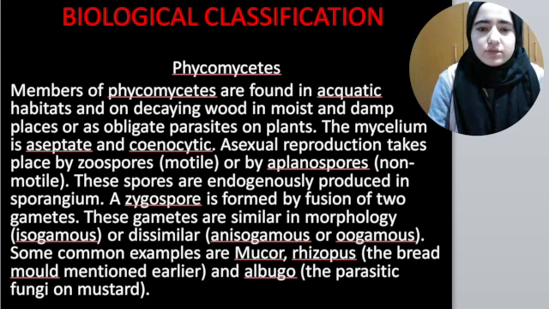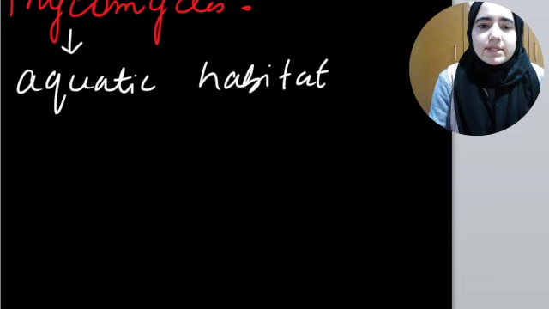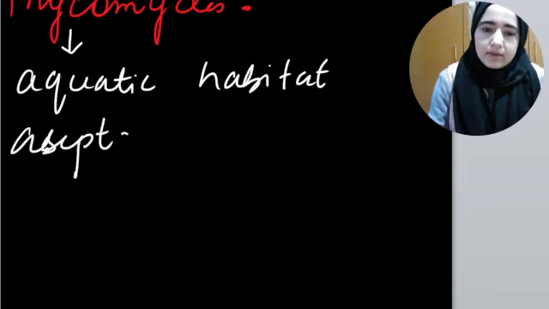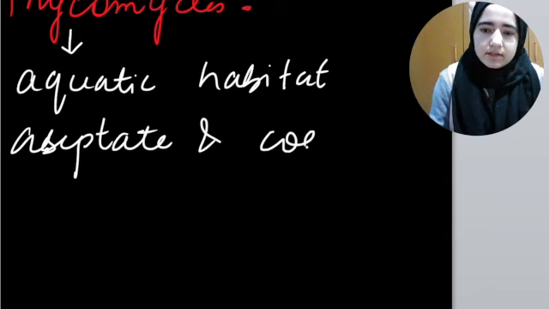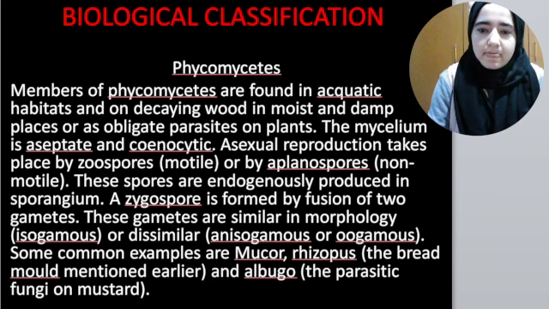They are usually parasites, and their mycelium is aseptate and coenocytic. Please remember these points.